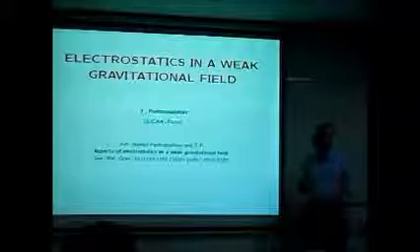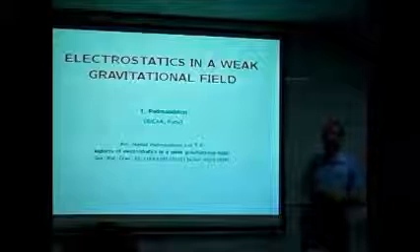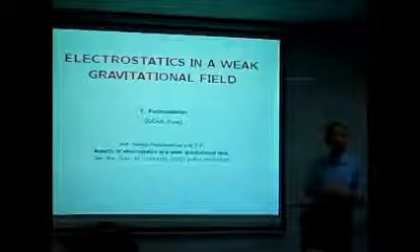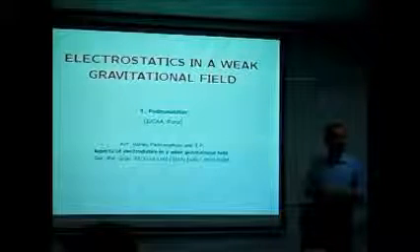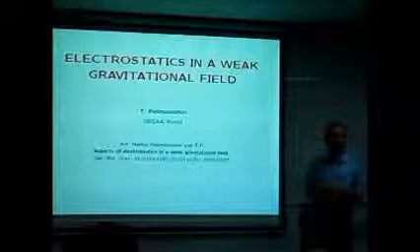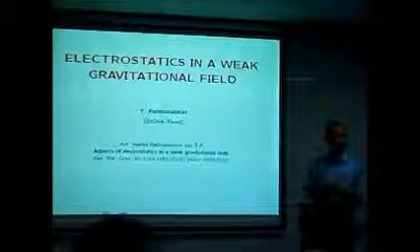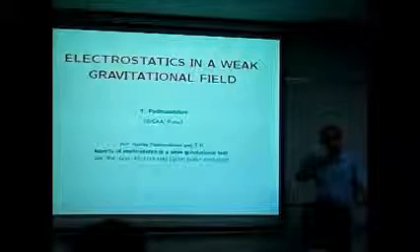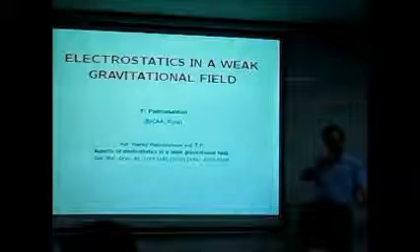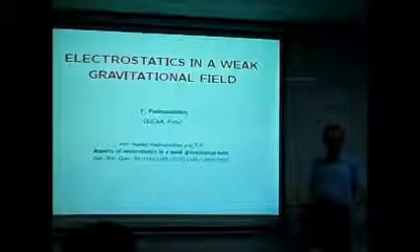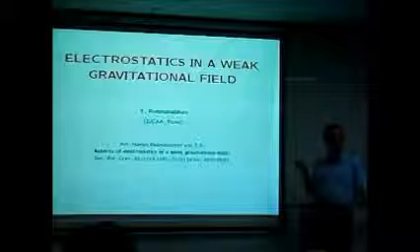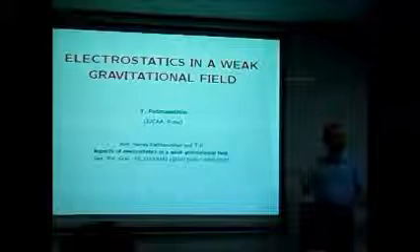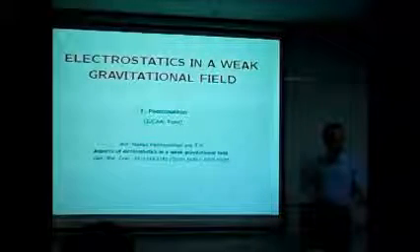And in general, if you take a very strongly curved background, etc., it turns out it is not the same. But for a weak gravitational field, to the lowest order in the gravitational field, or in a case which is known as a Rindler frame, a uniformly accelerated frame, these two things happen to be the same. And that is a remarkable result. And what is more, both the null geodesic, the light ray path, and the electric field line happen to be just parts of circles. So it is not only that they are curved in some simple way, they just become circles. Okay, so this is one of the results which I want to show you.